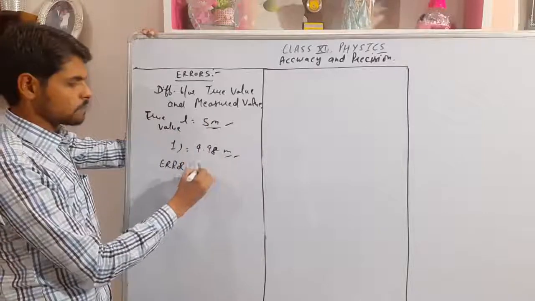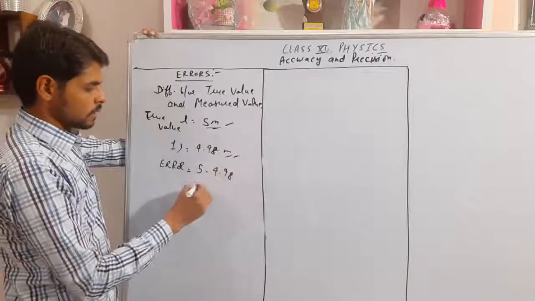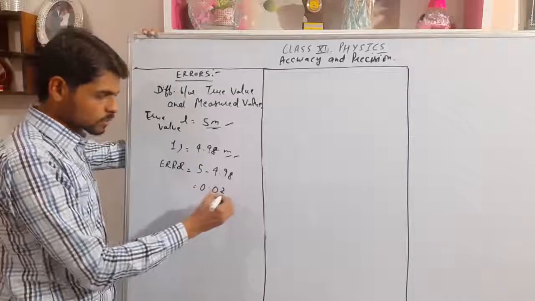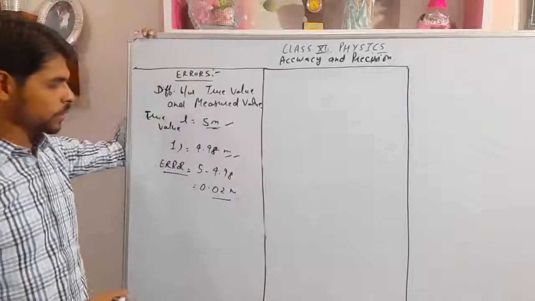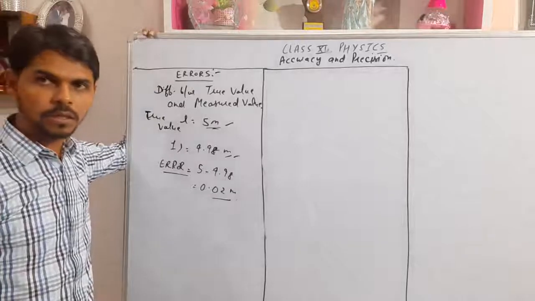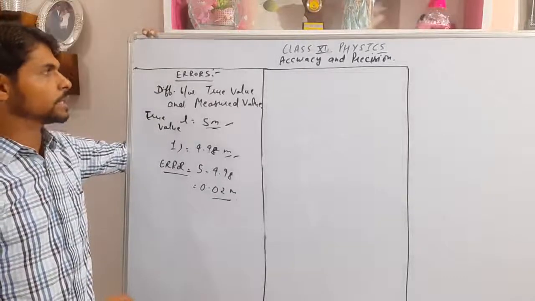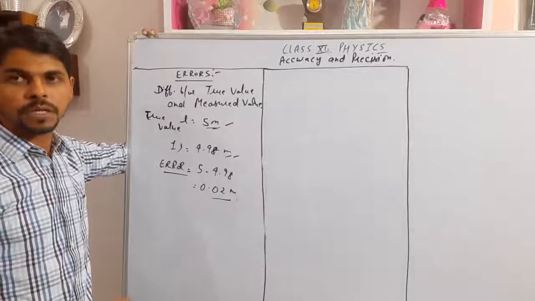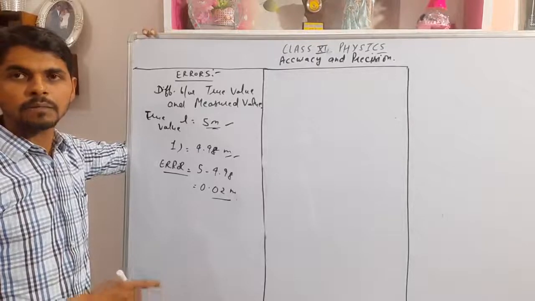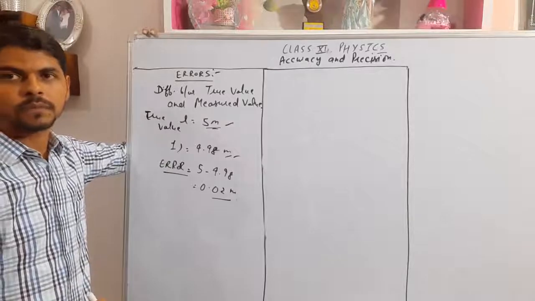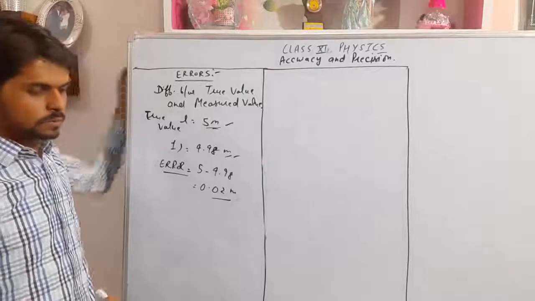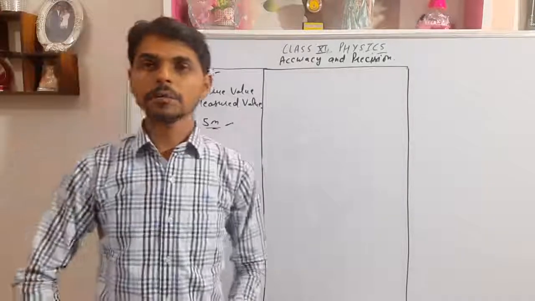That is 5 minus 4.98, that is 0.02 meter is the error. So error means the difference between the true value and the measured value. That is called error.